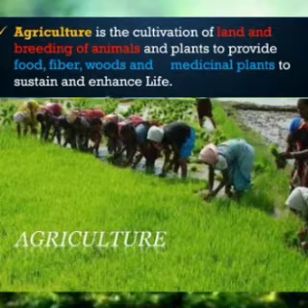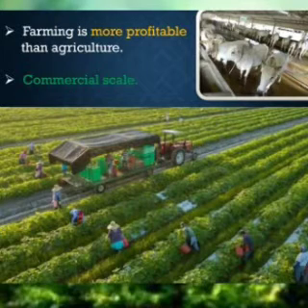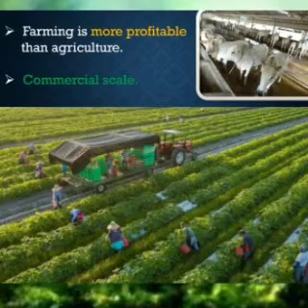Agriculture is the cultivation of land and breeding of animals and plants to provide food, fiber, woods and medicinal plants to sustain and enhance life. But farming is more profitable than agriculture. So it is done on a commercial scale.